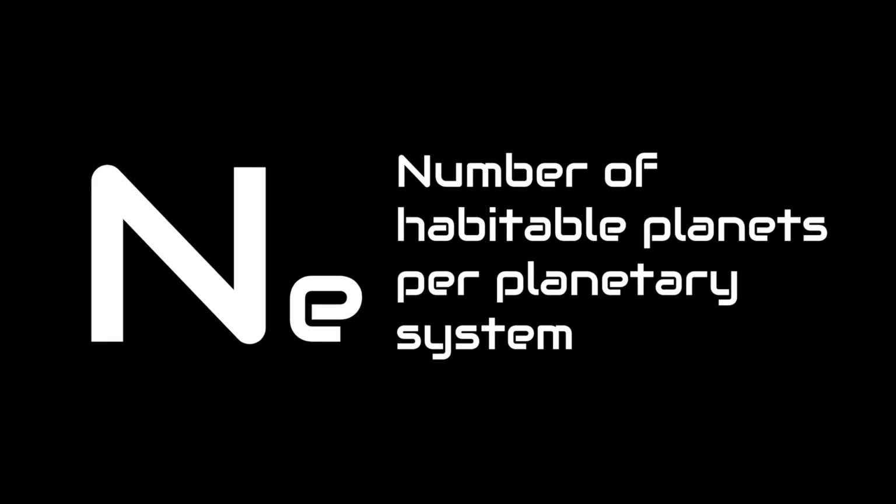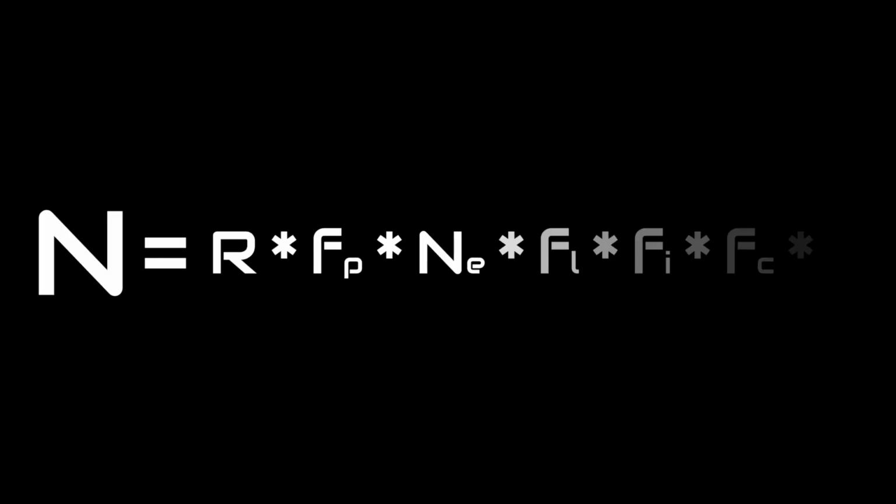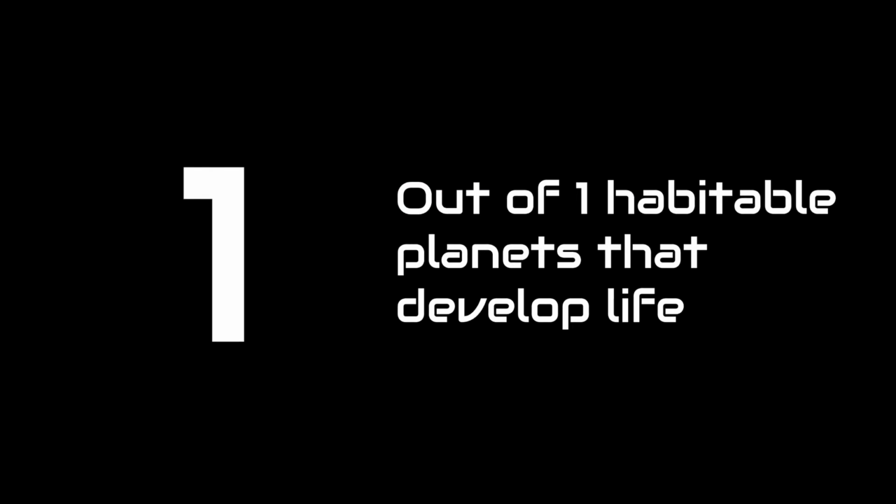The next number is the number of habitable planets per star. An estimate for this number is 2, based on all of the systems we've observed. After this value, we start to get into murkier waters. The next variable is what fraction of habitable planets develop life. We have no idea because right now the only data point we have is Earth. Frank Drake's estimate was 100%, reasoning that life was inevitable wherever conditions were right.